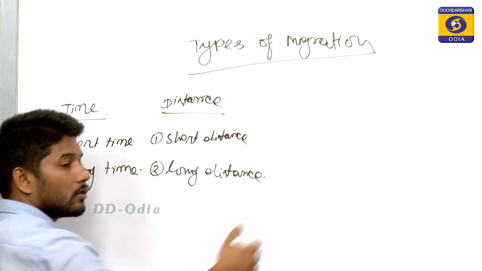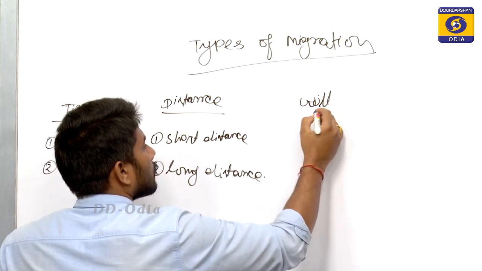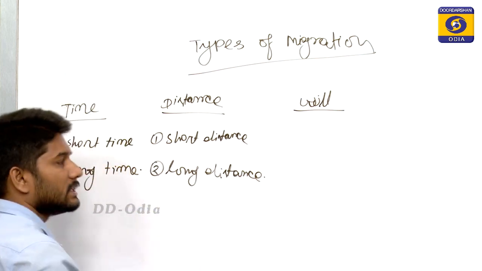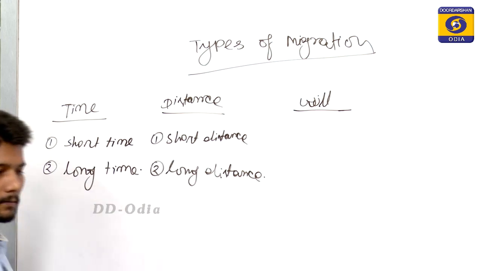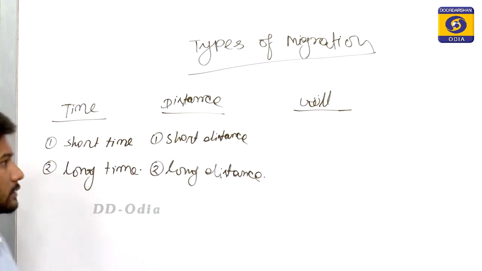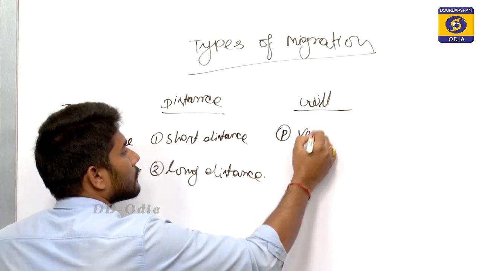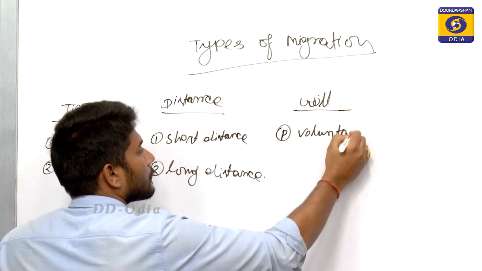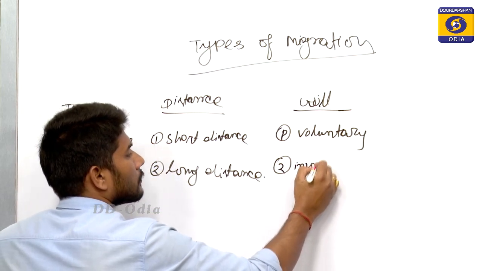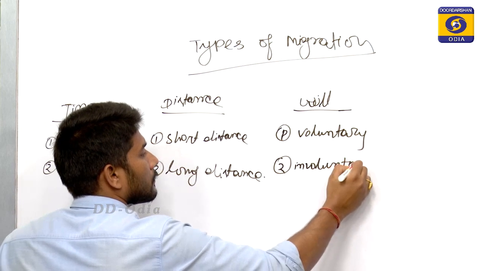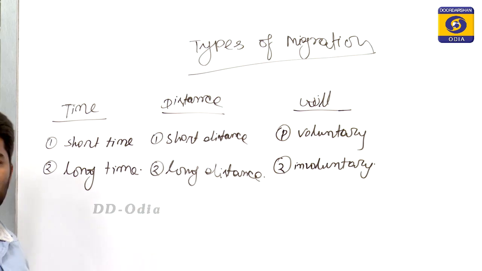Now, migration on the basis of will, on the basis of desire, or on the basis of personal interest, is again of two types. First is voluntary and second is involuntary. Now, what is voluntary migration and what is involuntary migration?